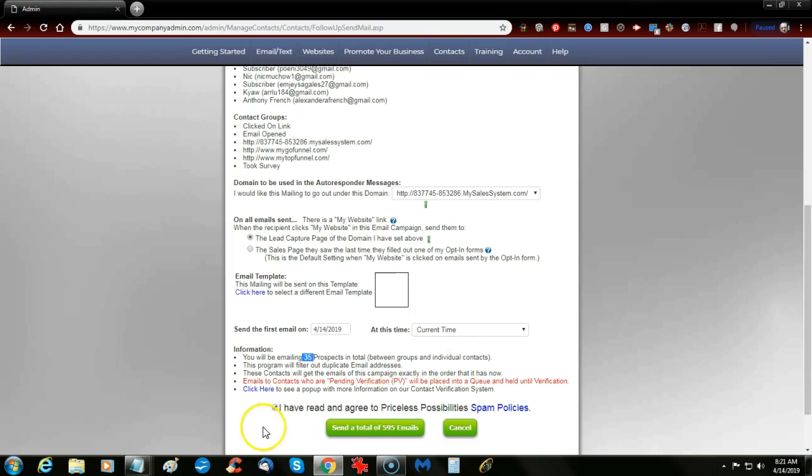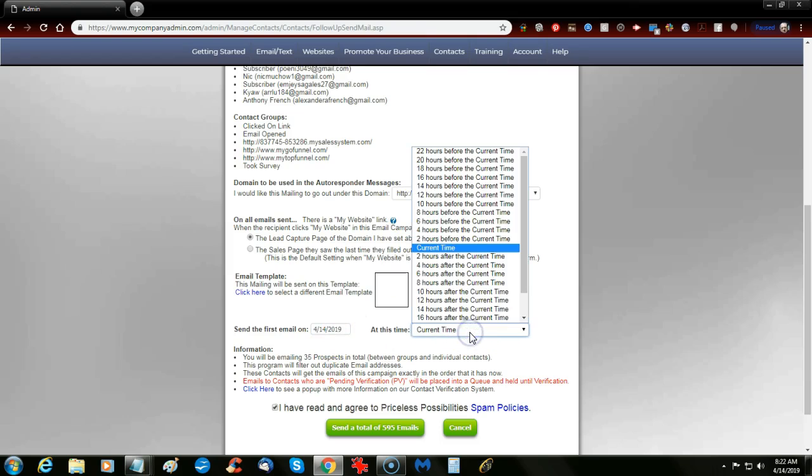Make sure you check that you've read all the spam policies, and send them to all these contact groups. You would like this mailing to go out under this domain. He only has one domain right now, and that's his main domain. I made him a shared page, so if you want to send it out at the current time, you can. If you want to start it 2 hours after your current time, I'm showing 8:22 a.m. Sunday morning, April the 14th.